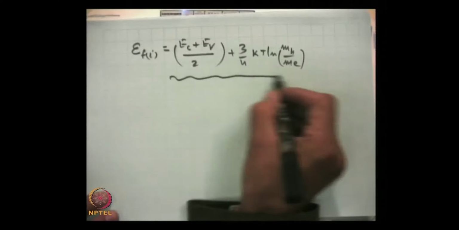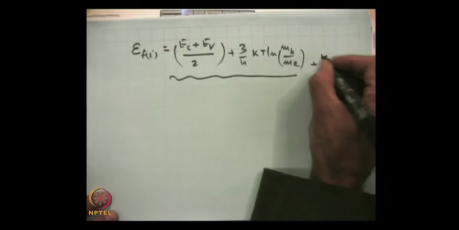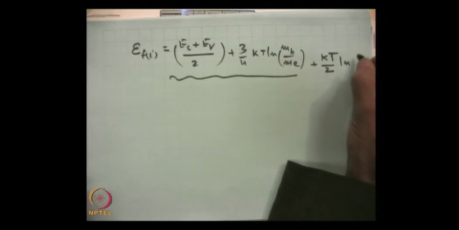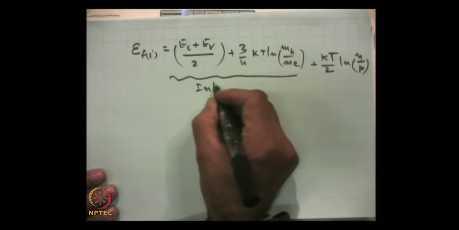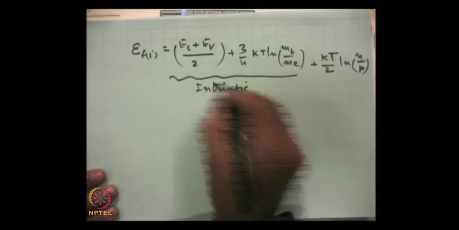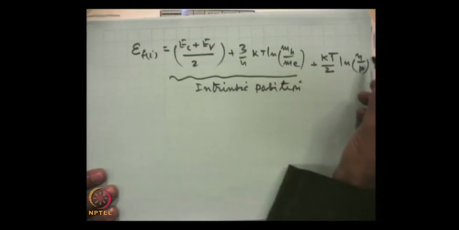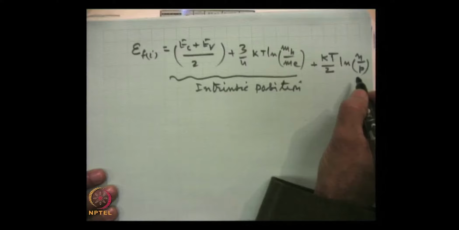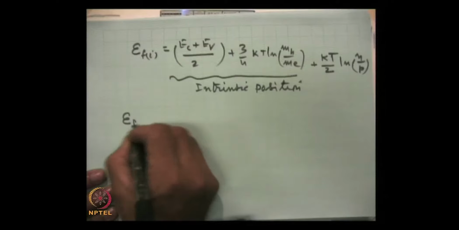This is actually, as you know, the intrinsic position, plus k T by 2 log n by p. We substitute for n and p. This is the intrinsic position of Fermi level, and here for n we substitute N d, and for p we substitute n i square by N d. Then the expression will become, this is for N type material.